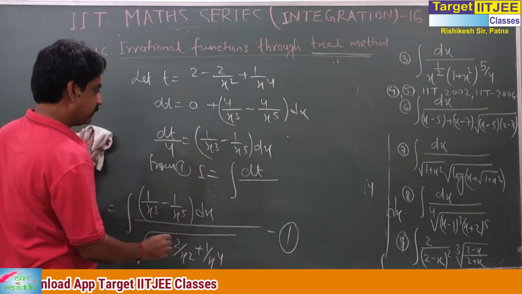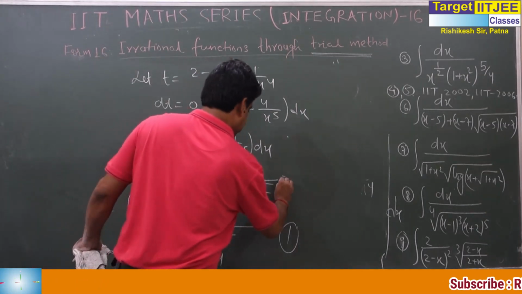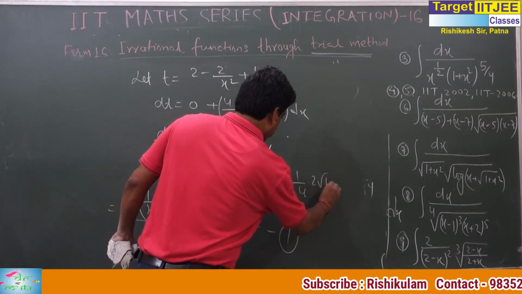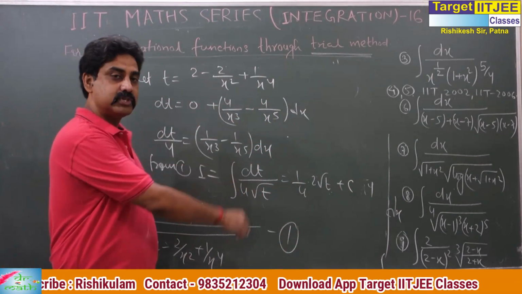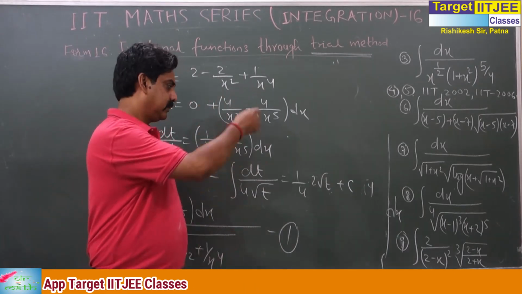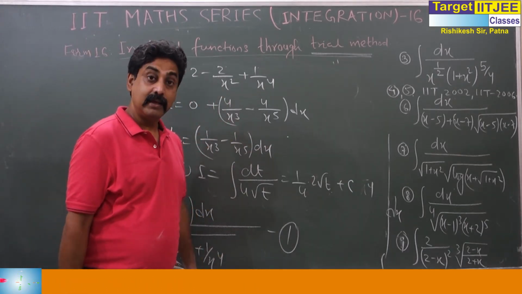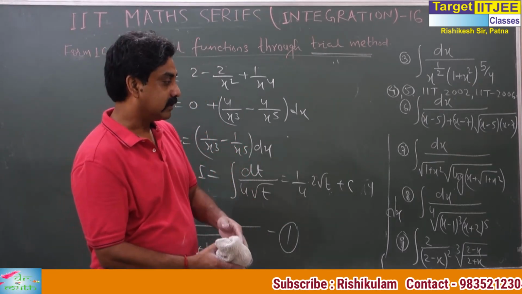The integration is dt by 4 root t, which is 1 by 4 times 2 root t plus c. Put the value of t. Similarly, I will give you this question in the assignment. You will come to the final answer and see which option A, B, C, D is correct. So you have to set the data. Now I go for some more questions.